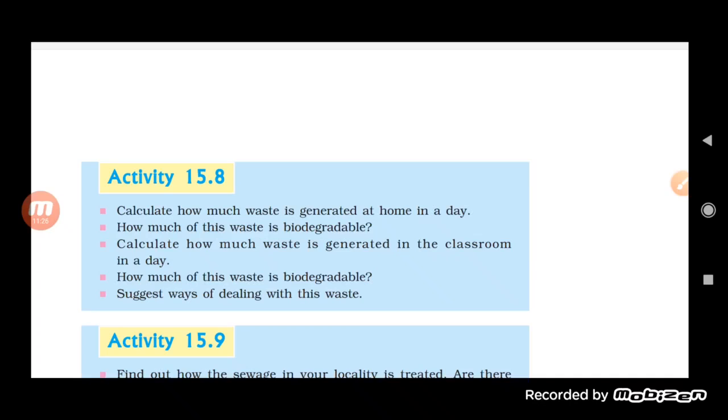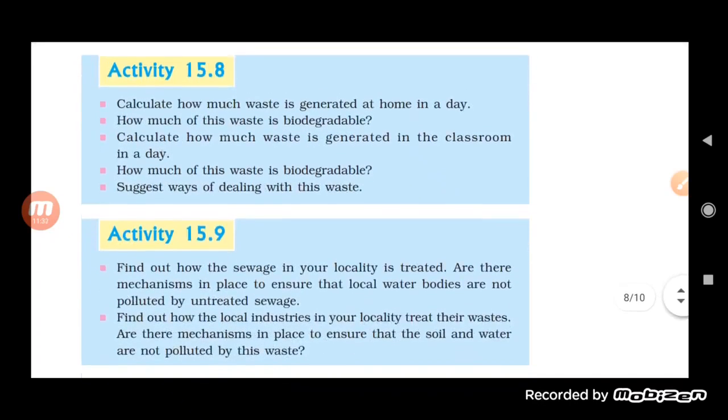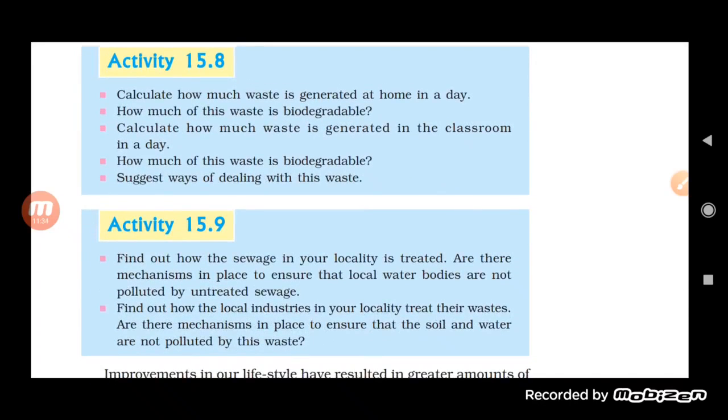And how much of this waste is biodegradable? Obviously some of it is biodegradable, some is non-biodegradable. So what are the ways by which we can deal with this waste? If we are talking about the biodegradable, we already know that there are methods like composting and vermicomposting. These are some of the methods by which we can degrade the waste material.